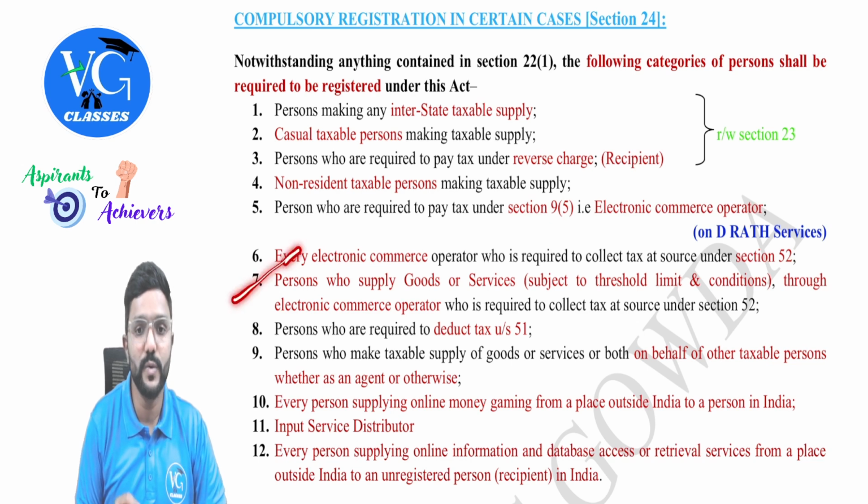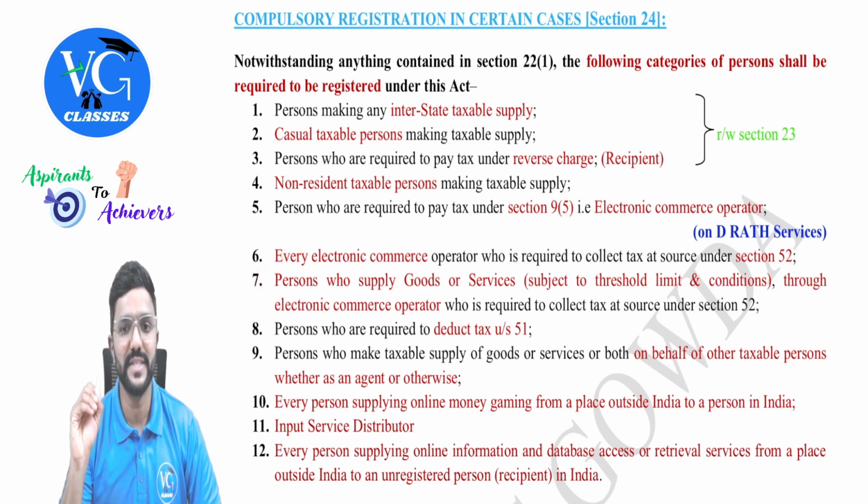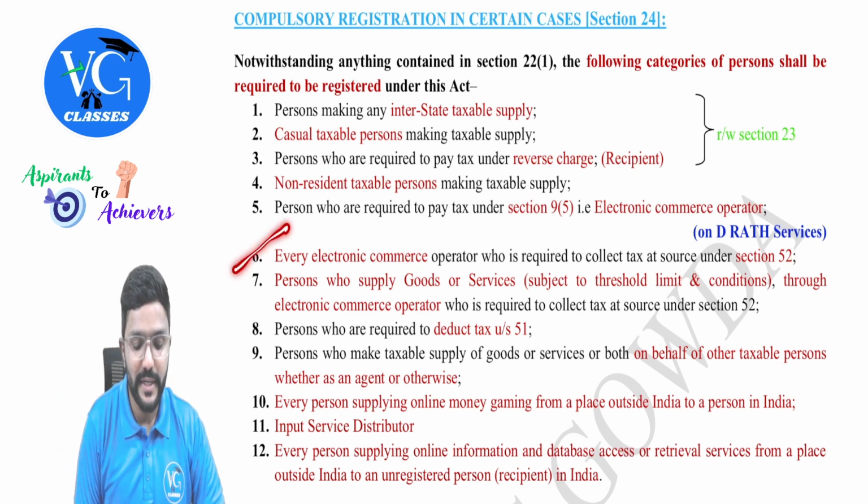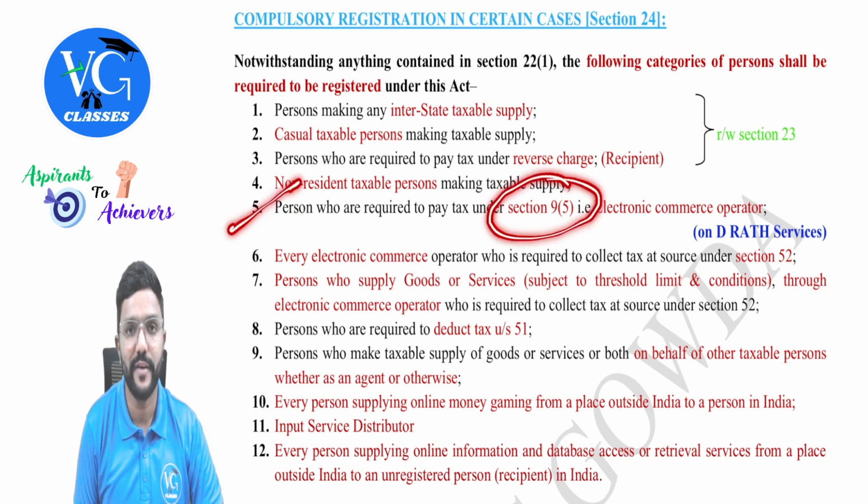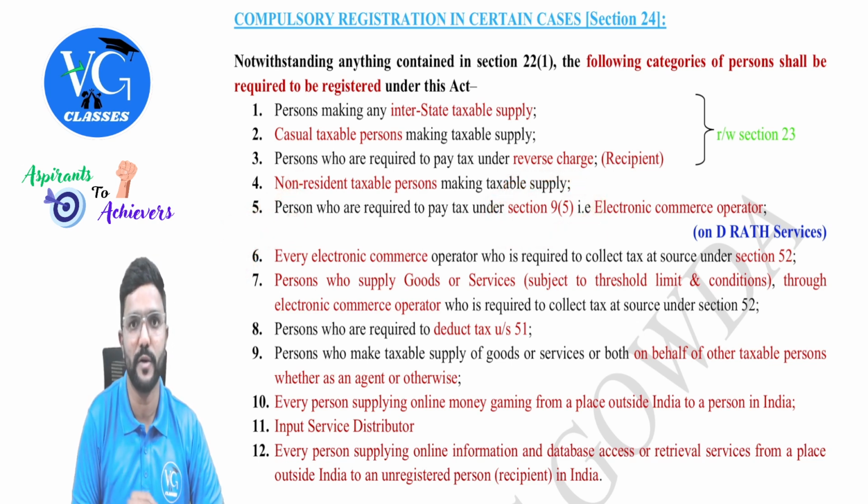Next, persons who supply goods or services subject to threshold limit and conditions through an electronic commerce operator who is required to collect tax at source under section 52. Guys, here they are telling that the electronic commerce operator has to get registered. Whenever they are supposed to pay tax as per 9(5) or whenever they are supposed to collect TCS, they should get registered. This is the e-commerce operator.